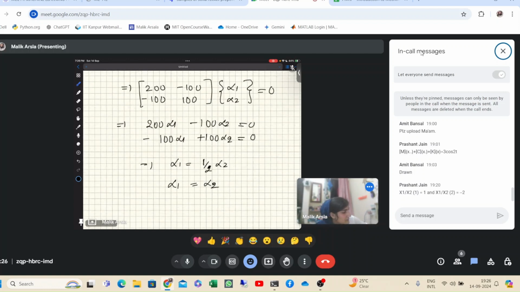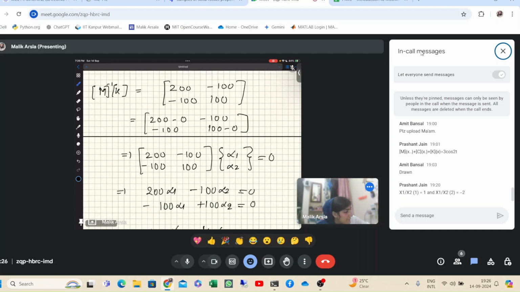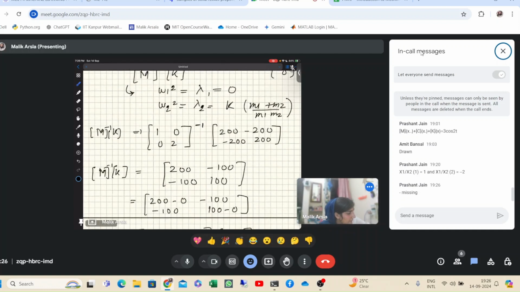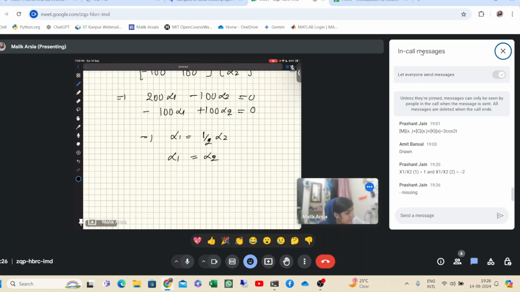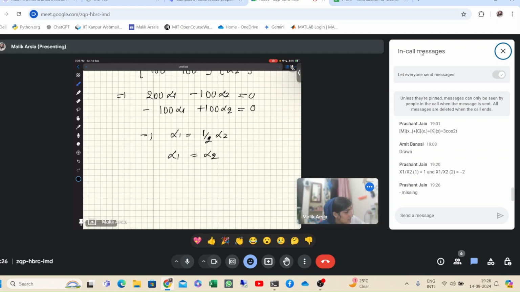Did I make a mistake? Is this matrix correct? Yeah, 200 minus 100, 100. Alpha 1 is equal to 1 by 2 alpha 2, and alpha 1 is equal to alpha 2. This shouldn't be there. Wait a second, let me check for the second eigenvector first.